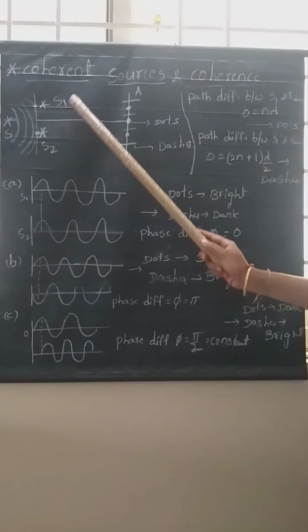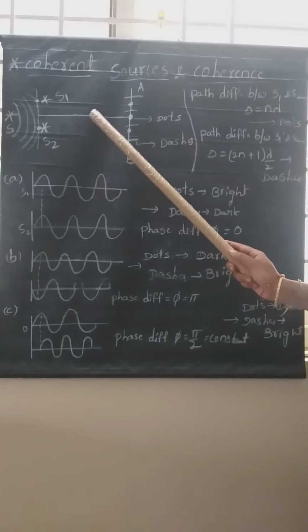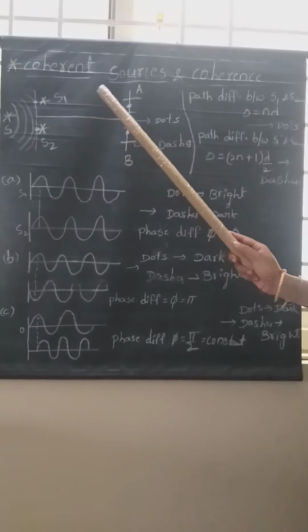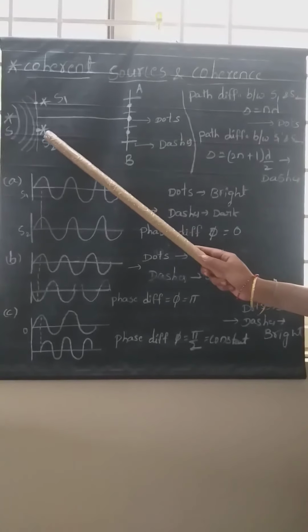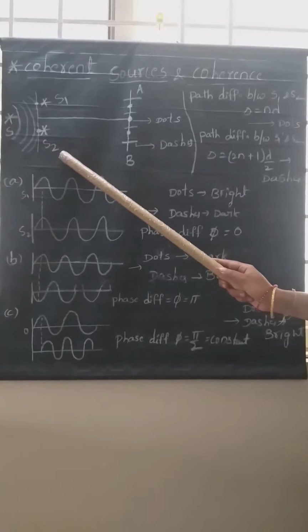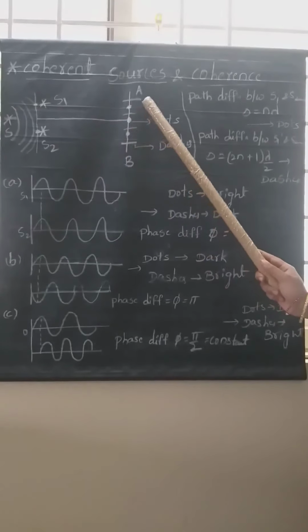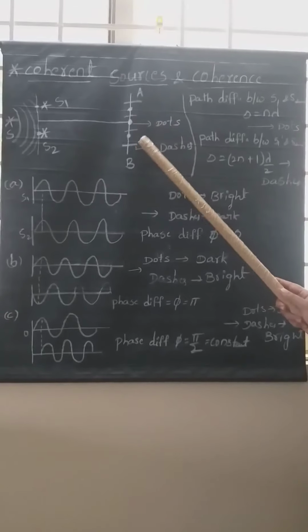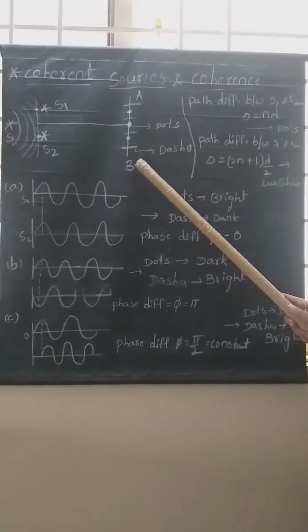Okay, if secondary wavefronts are originated here like this, sometimes the crest of one wavefront will fall on the crest of another wavefront, which was given by the S2 secondary source. At that time, some bright fringes will form on this AB screen.